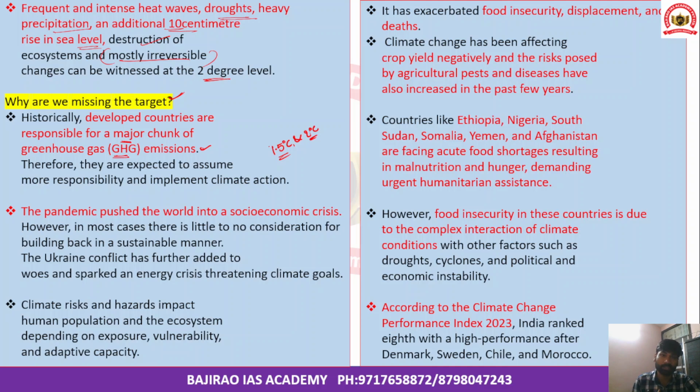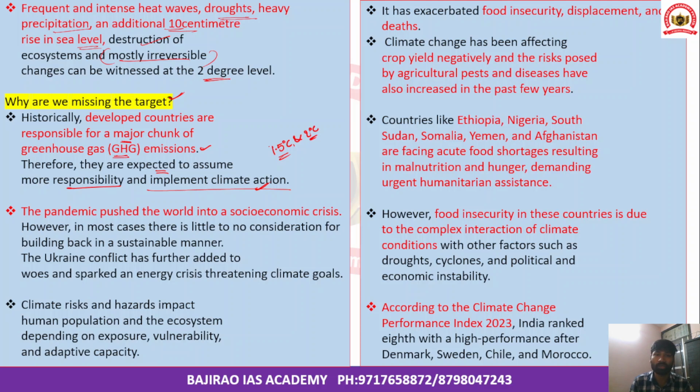The developed countries are also expected to assume more responsibility and implement climate action and related measures. However, they are taking a back step. They are on the back foot while taking up responsibility and implementing climate action, and they are not meeting their climate commitments more proactively.